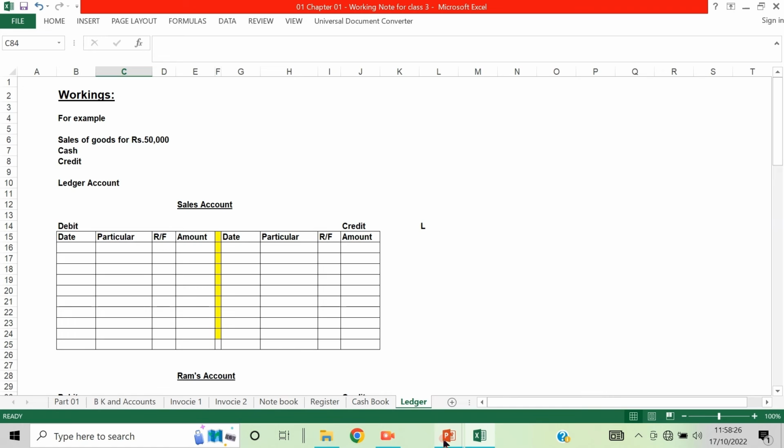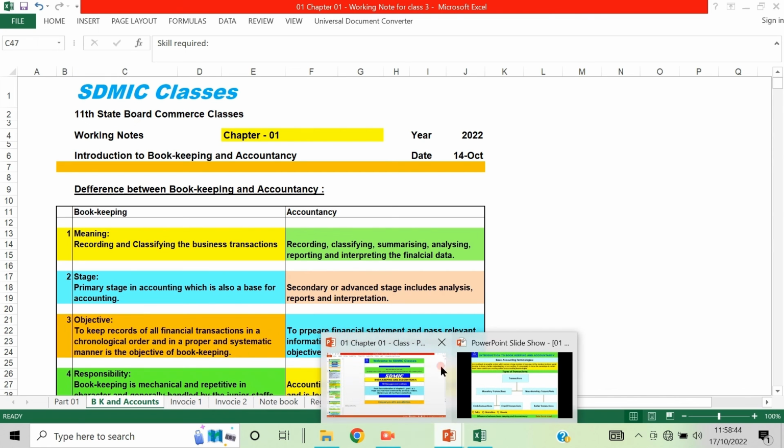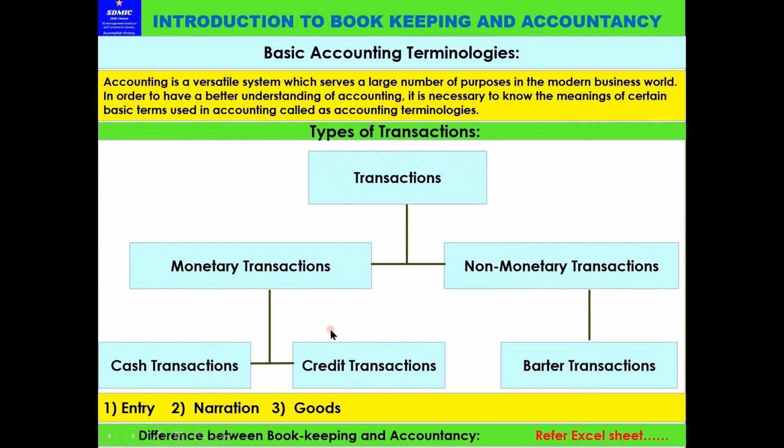Now let us revise what we learned today: the difference between bookkeeping and accountancy. We learned that in the previous 2 videos, part 1 and part 2, which we revised, and today we have also taken the difference between bookkeeping. Now let us move to the other side. Let us conclude it here.